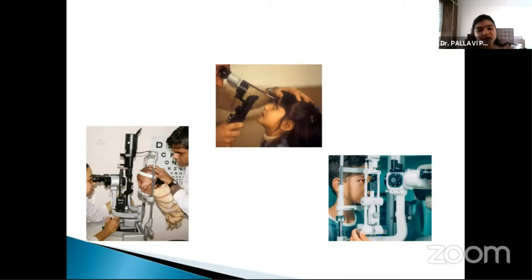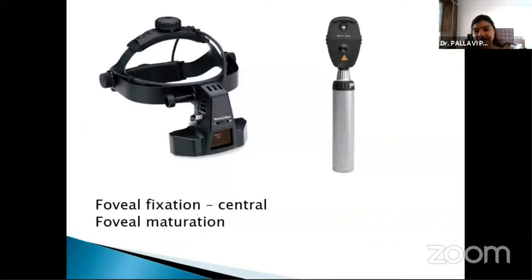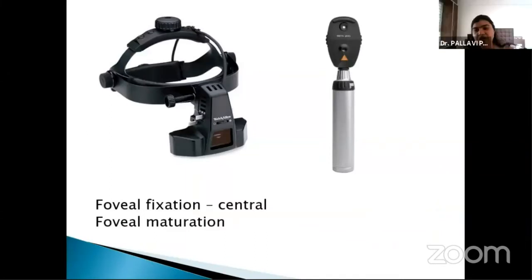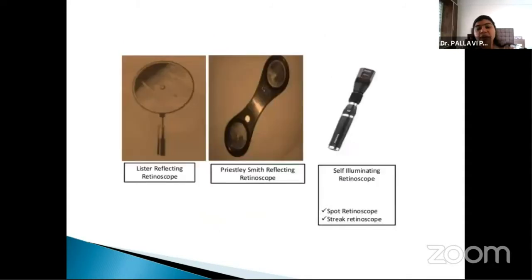They have to be done either with your handheld slit lamp, or you can have a flying baby position or a Superman position, as we say. Or if the child is cooperative, they can sit at your normal slit lamp and you can examine the child. Fundus examination has to be done for everyone. Look out for the central fixation and the maturation of the macula.